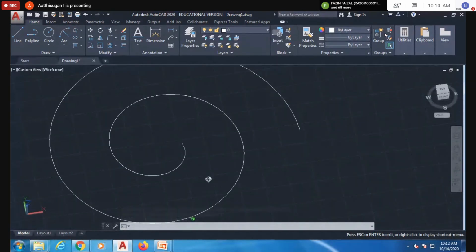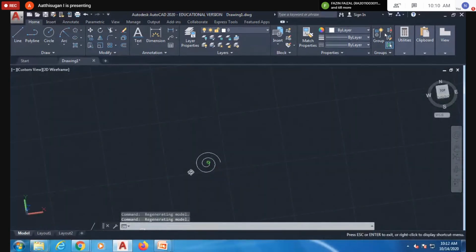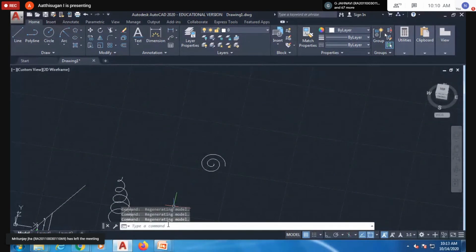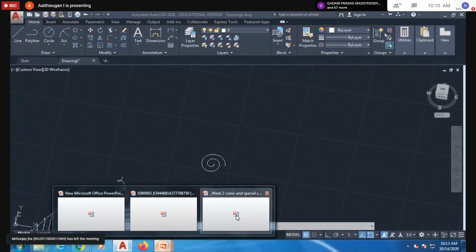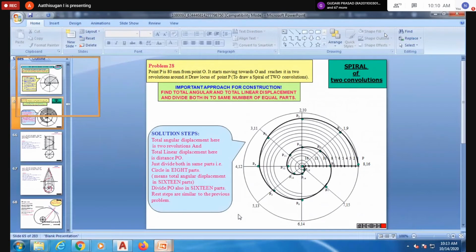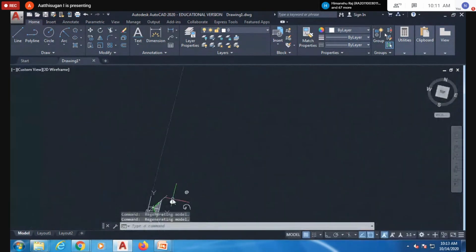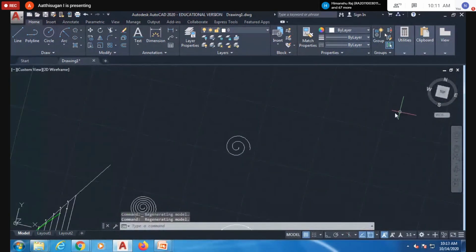You do this method, so you don't need to confuse yourself. You can do like this, any 2 things you can do. If you have any time, you can practice this method which I explained now. This method also you can practice. But otherwise you can do the same simple revolutions. Using the helix command or spiral option you can do it, okay, use it.